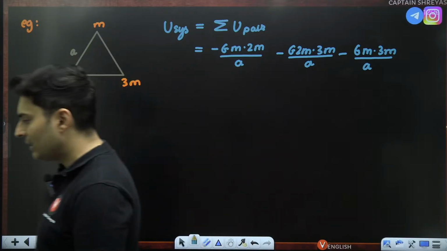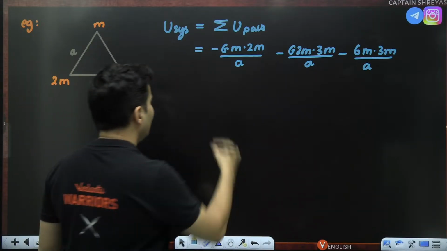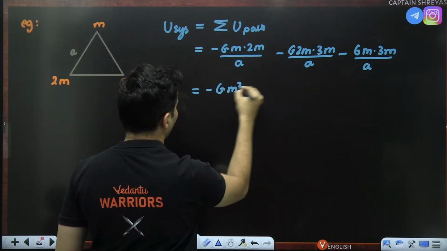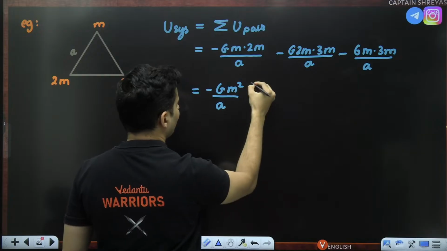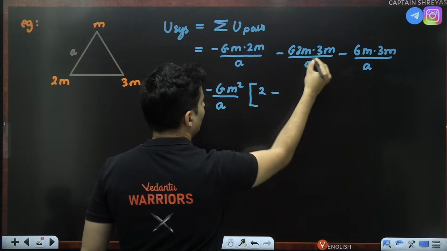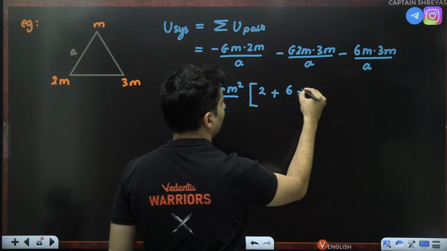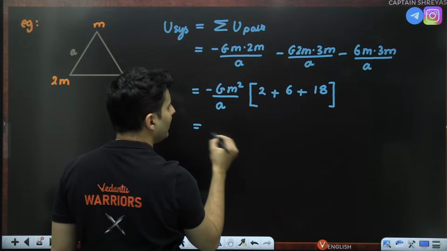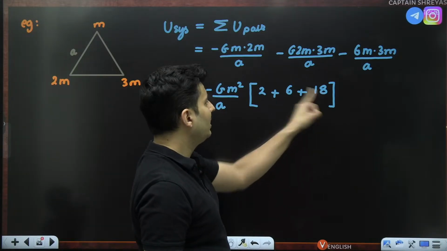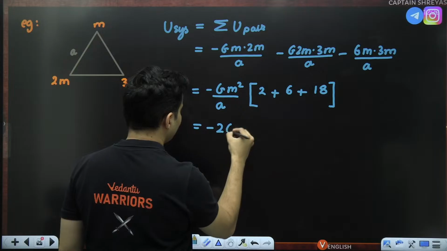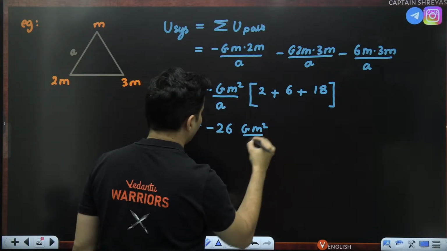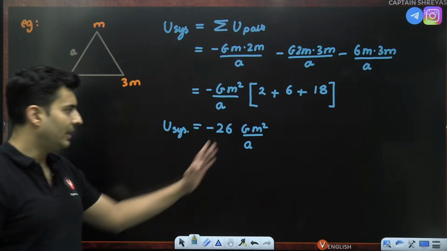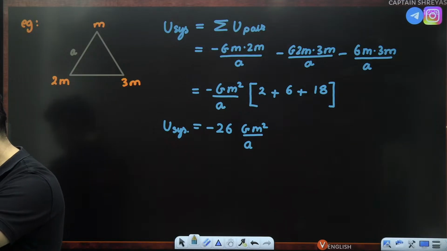Perfect. Did we get this? Everybody with me? Okay. Now can you see negative sign is common? G is common. m and m, which is m square, is common. Even A is also common. What is left? 2 is left. 2 3s are 6 is left. Plus actually, and plus, because minus sign was taken common, 6 3 is 18 is also left over here. So this will be 2 plus 18, 20, 20 plus 6, 26. So minus 26 G m square by A is basically the potential energy of that system.